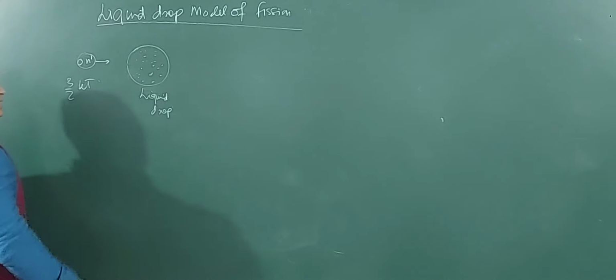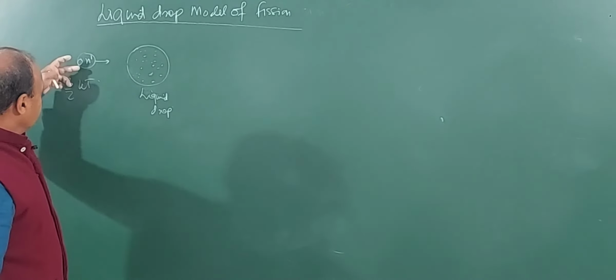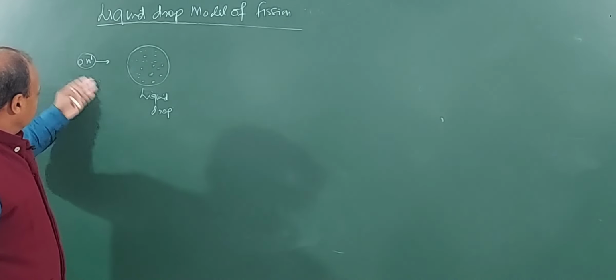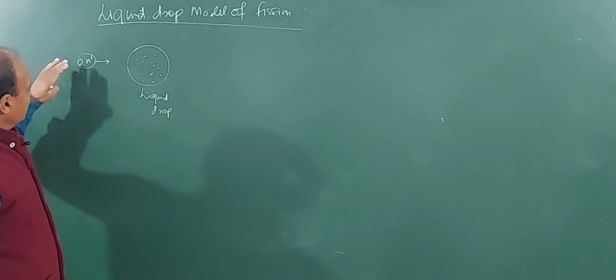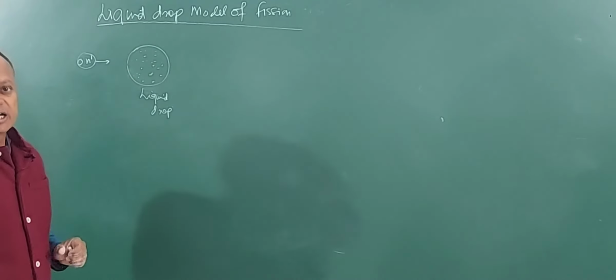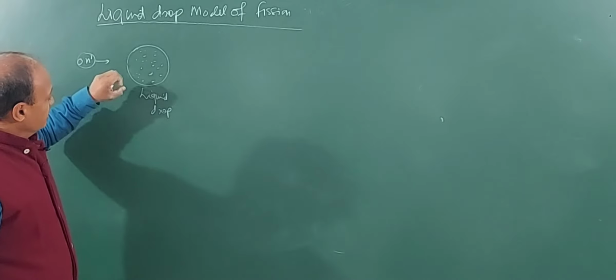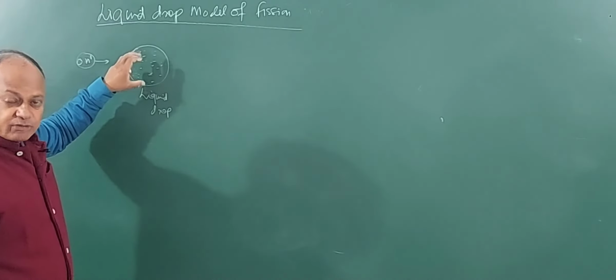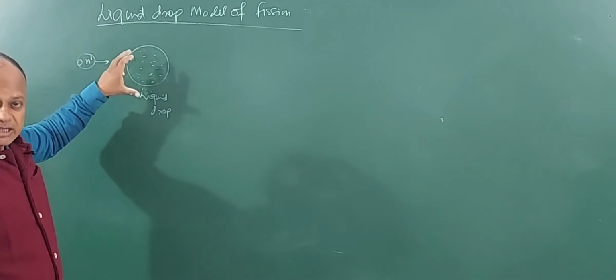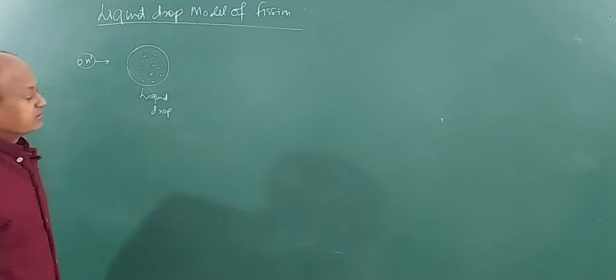Some thermal energy is there, but that is negligible in fact, but the energy transferred by the moving neutron inside the nucleus as it is captured is very large. So, that makes these nucleons oscillate with greater amplitudes, and therefore, the forces on the surface become very weak, and